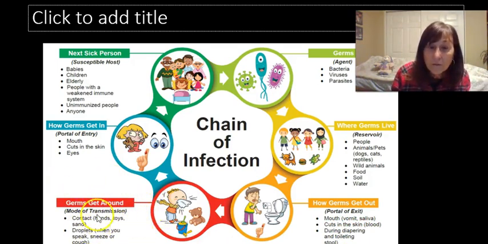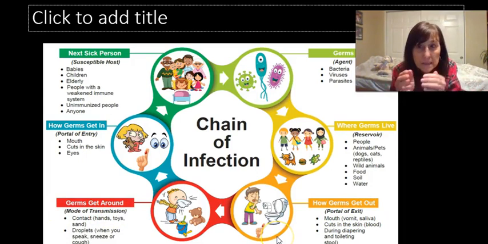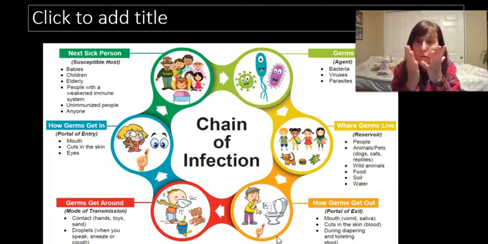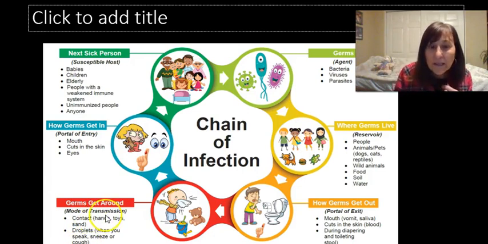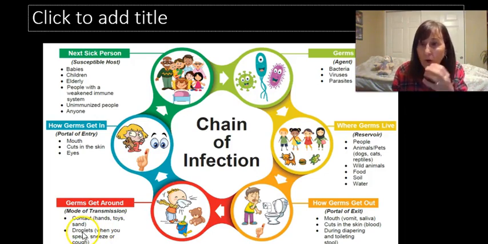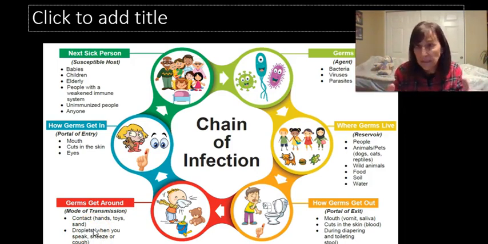Okay, and then germs. So now it's exited. Now we call it a mode of transmission. So let's say it exited in the feces. How did it get to that other person? Or let's say it exited through your nose and mouth. In the case of your nose and mouth, it could be with droplets, you're coughing. That's just, they call droplets, but it's just sprays that you can't see, but are a little bit heavier.